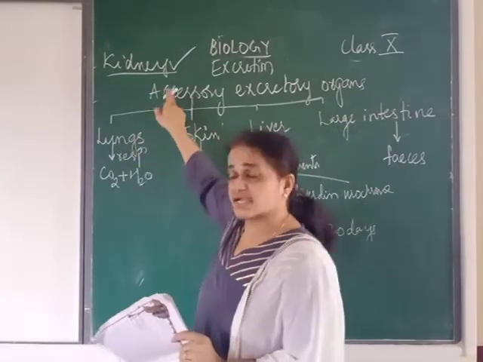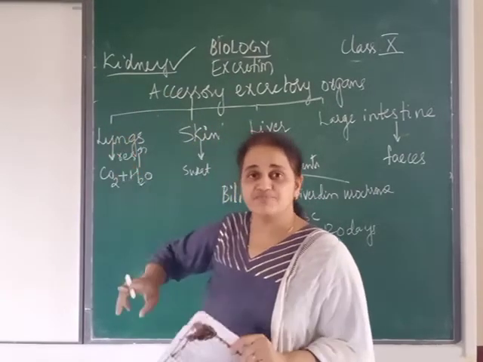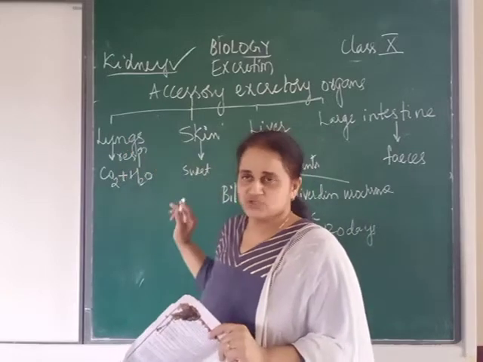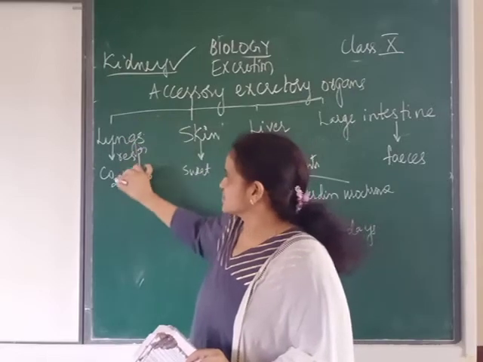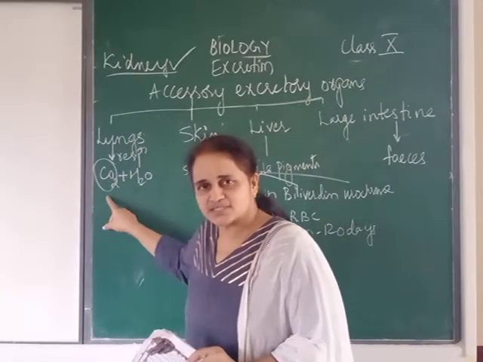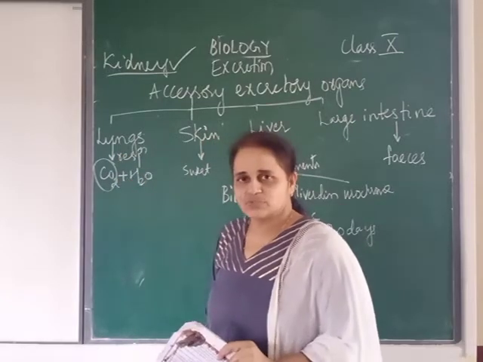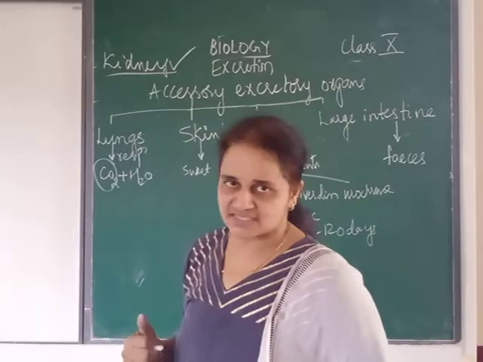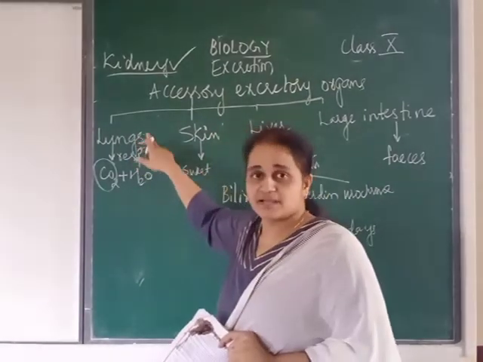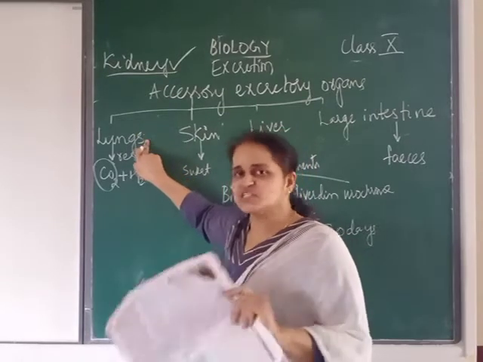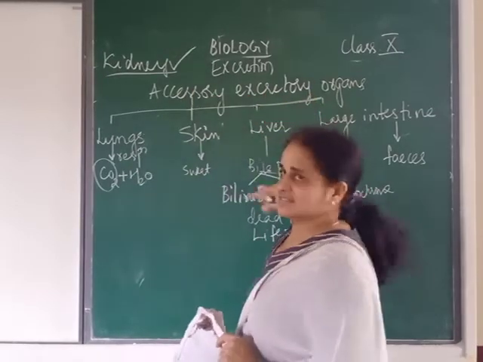Why is the lungs accessory? Because you know lungs' main function was in which process? Which life process? That is respiration. You saw the role of lungs in respiration. So what does it do? It removes which gas? Carbon dioxide. In the process of respiration, you know carbon dioxide is given out. And water. So that means it is also removing the waste gas. But it is not the primary work of lungs. Primary work of lungs is in respiration. So they are accessory excretory organs.